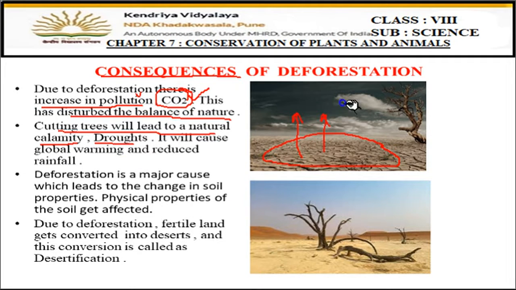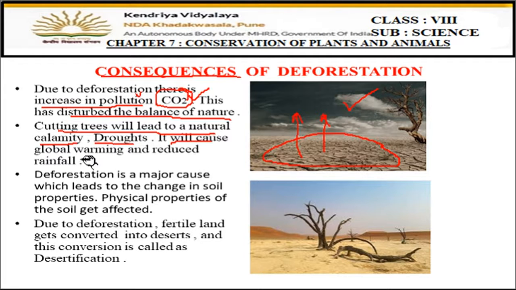So this picture shows the droughts, right? Everywhere there is dry, there will be no water, there will be no trees, no life. Okay, this is drought area. Then floods can also occur, landslides also occur due to natural calamities. Okay, natural calamities means natural disasters.